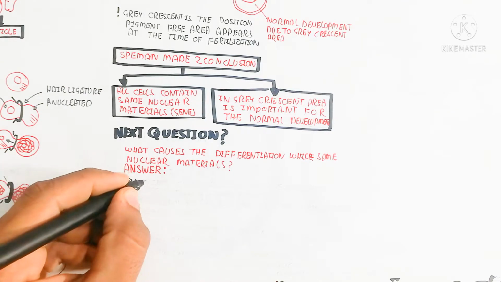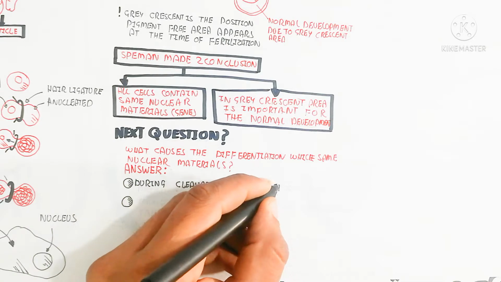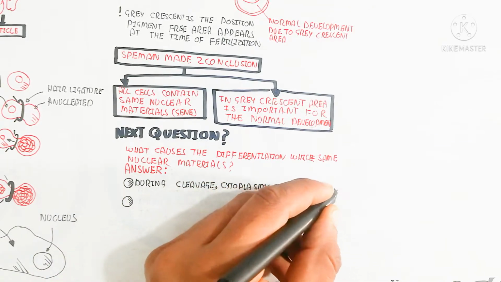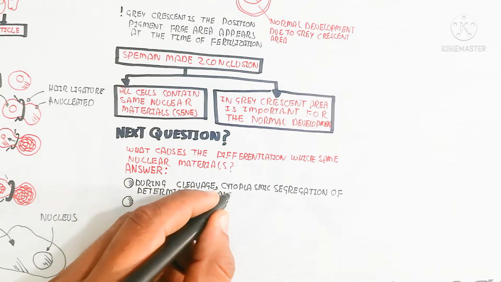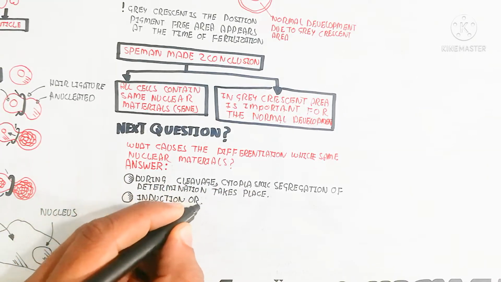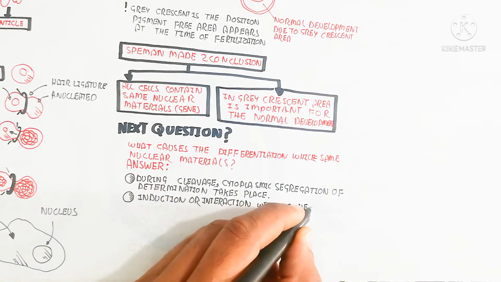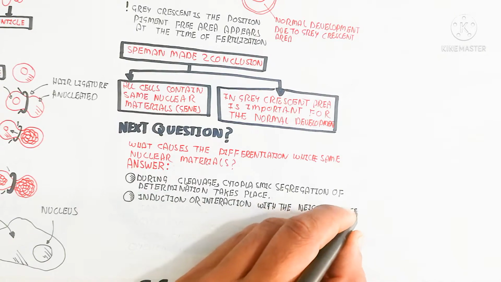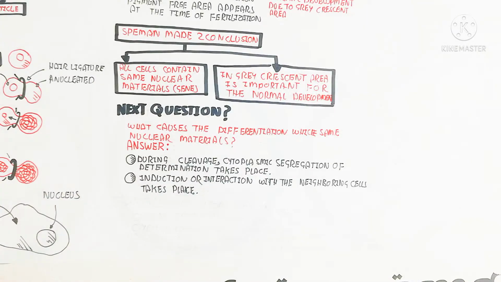During cleavage, cytoplasmic segregation of determinants takes place. Induction or interaction with the neighboring cells takes place, and the role of cytoplasm in differentiation is very important. That means he concluded this by taking the cytoplasm at differentiation time into the gastrulation stage.